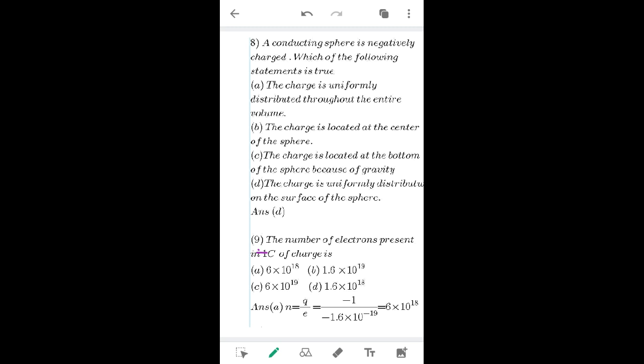So, according to quantization of charge, Q equal to Ne. Now we want the number of electrons, right? Therefore, N equal to Q by e will be the formula. Q is -1 coulomb. So, -1 upon the magnitude of the charge of an electron, minus 1.6 into 10 raised to -19. So, that answer will be 6 into 10 raised to 18. So, option A is correct.